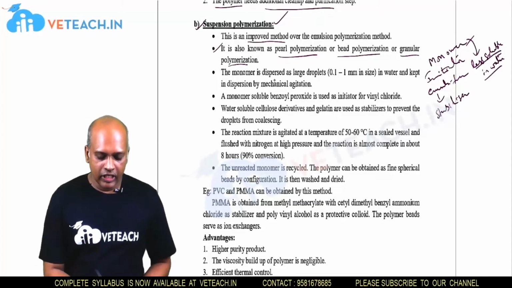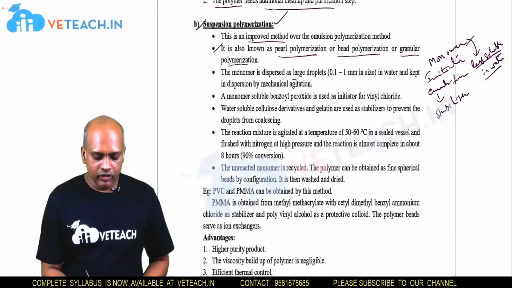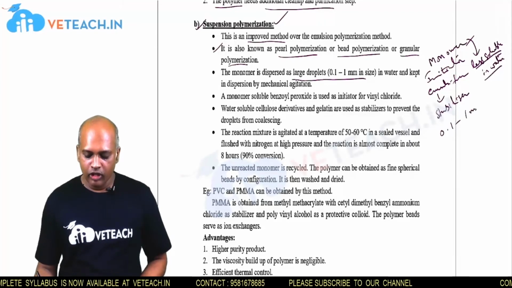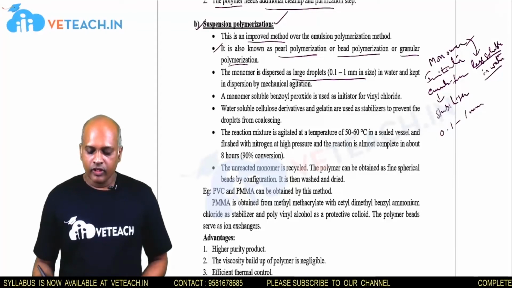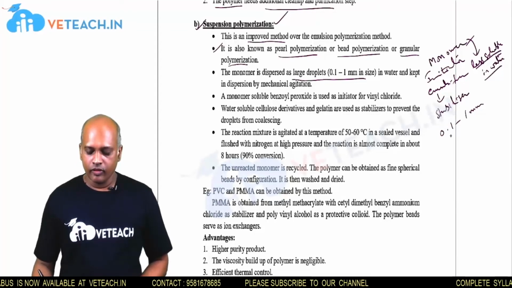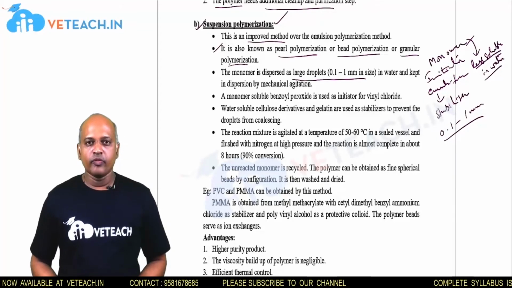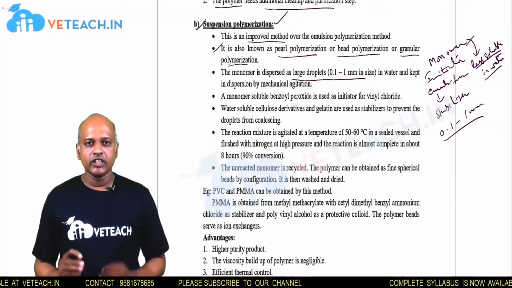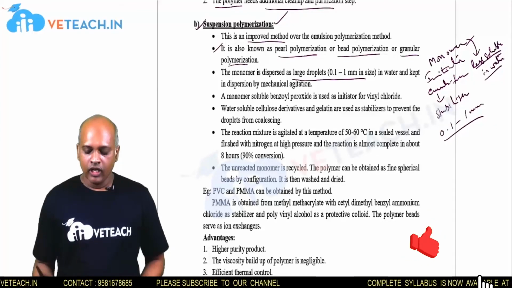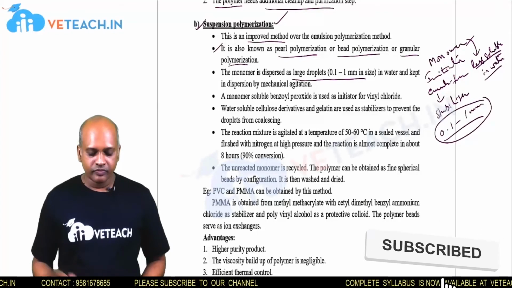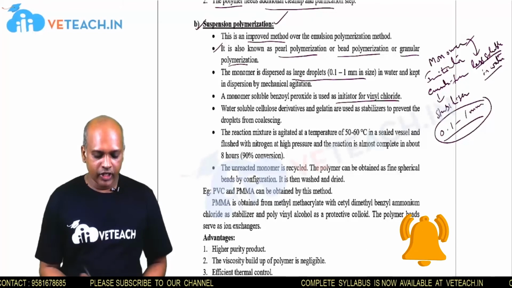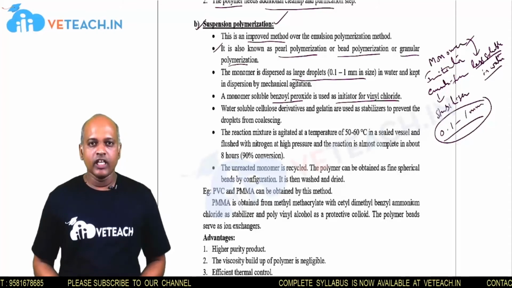So due to the low solubility, large droplets having a size of 0.1 to 1 millimeter can be obtained. That means the monomer forms 0.1 to 1 millimeter sized particles.